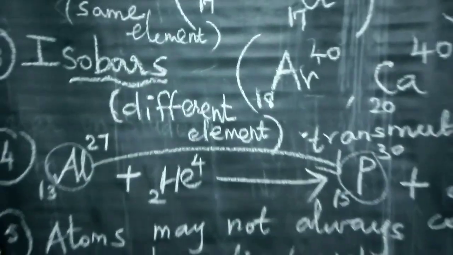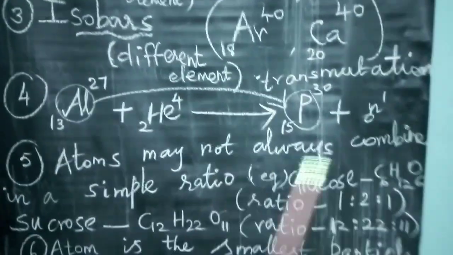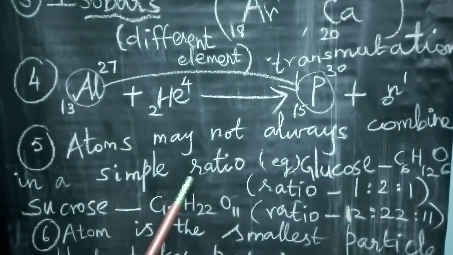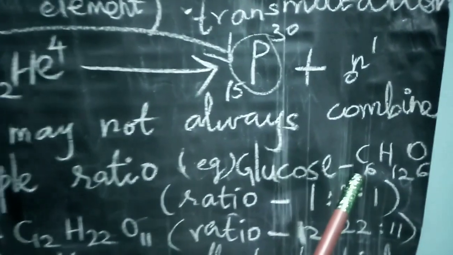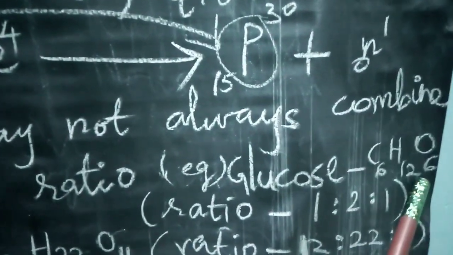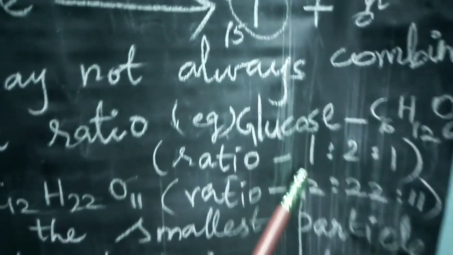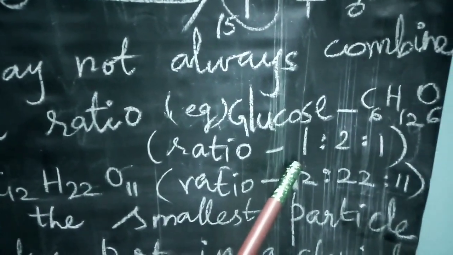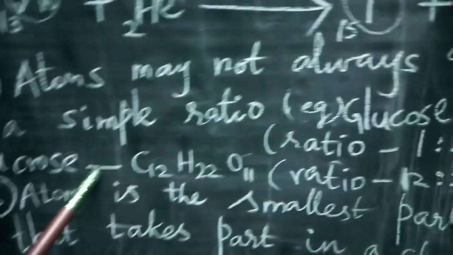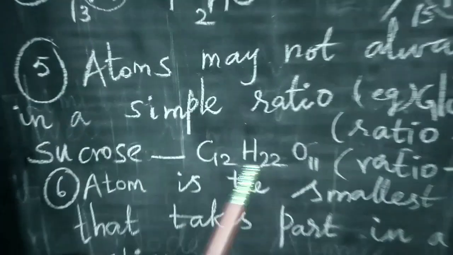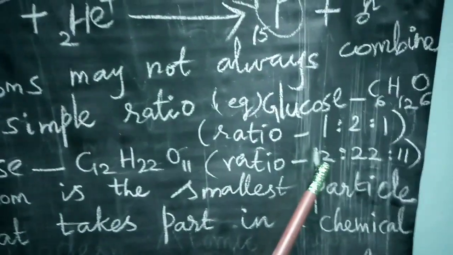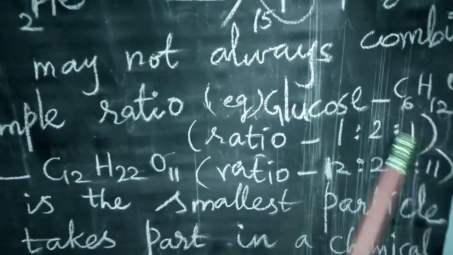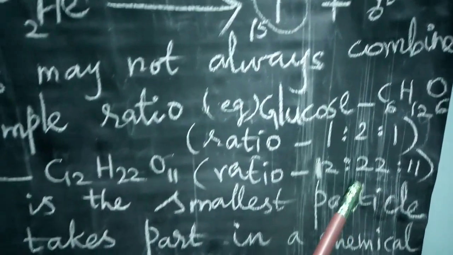The fifth point, atoms may not always combine in a simple ratio. For example, glucose. What is the formula of glucose? C6H12O6. Now you simplify this ratio, that is 1:2:1. But for sucrose, you have the formula C12H22O11, and it has the ratio 12:22:11. You compare these two, it is not a simple ratio.